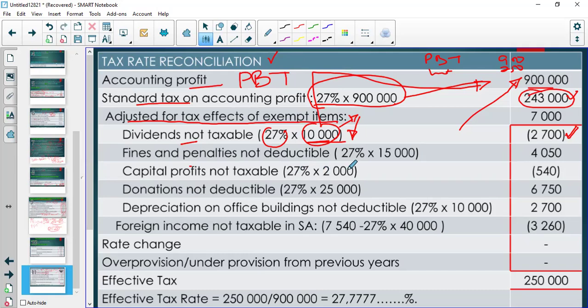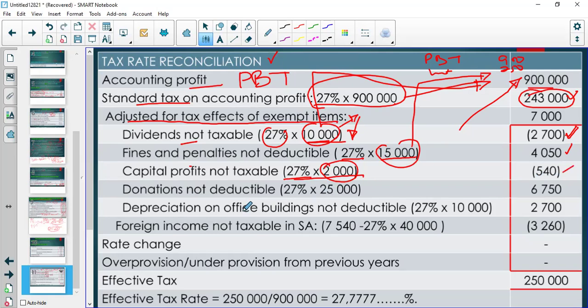Then there were fines and penalties. We went to SARS, and SARS said add this back. So the tax that we paid was increased by 27% of the amount added back. We ended up paying more on this amount. Then SARS says we must subtract 2,000 capital profits. Because we reduced the amount, the tax paid was also reduced by 27% of the amount reduced. So we ended up paying less by 540.